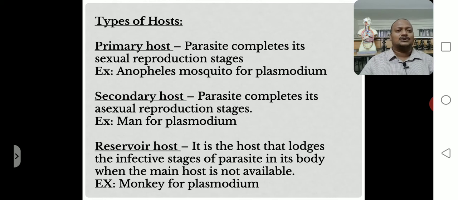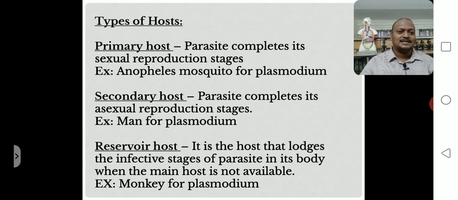Okay, right. So for plasmodium, who is the primary host? Anopheles mosquito is the primary host because sexual reproduction is completed in the anopheles mosquito. So who is the secondary host? Man. Humans are the secondary host, because plasmodium exhibits asexual reproduction in them. That is primary host and secondary host.